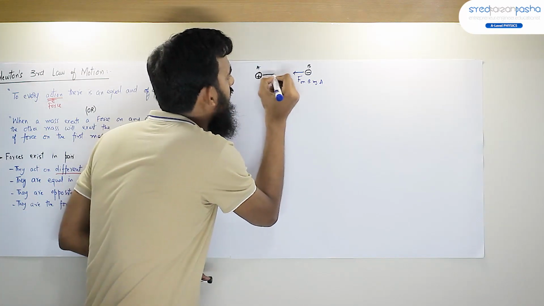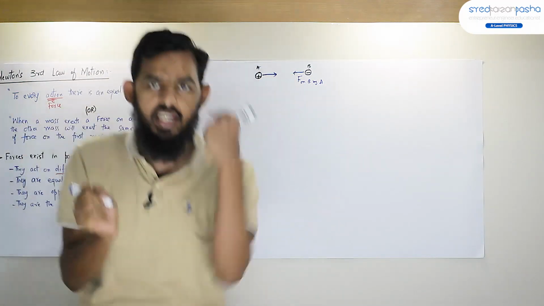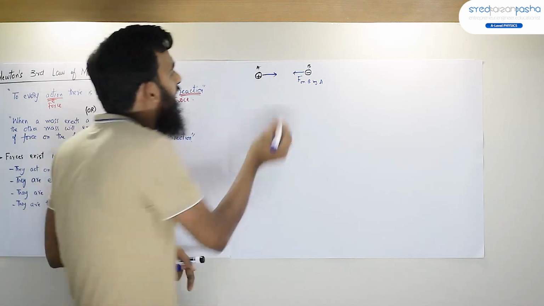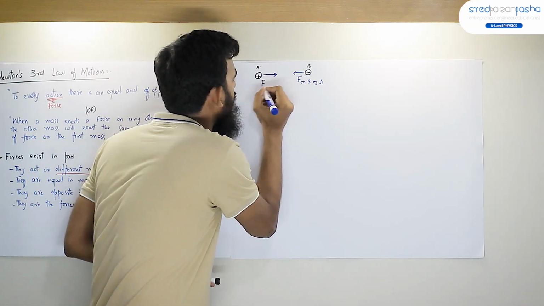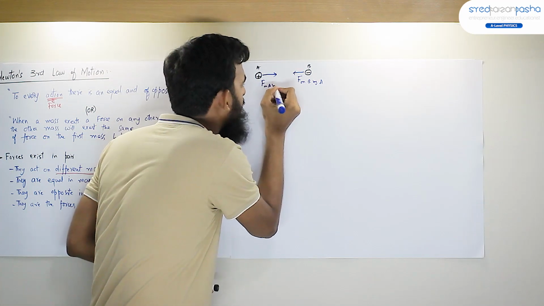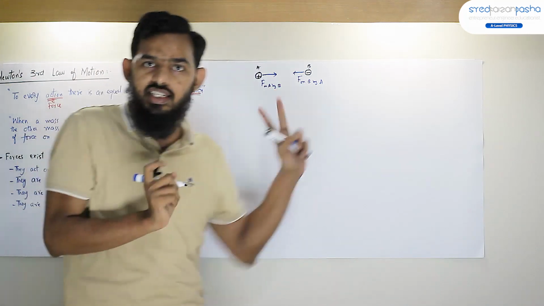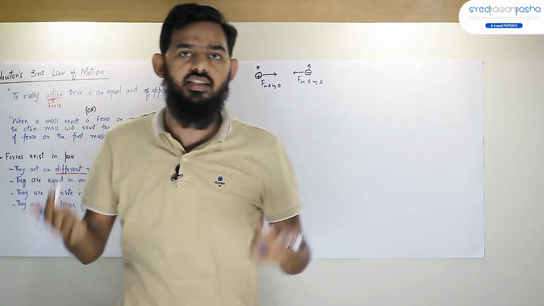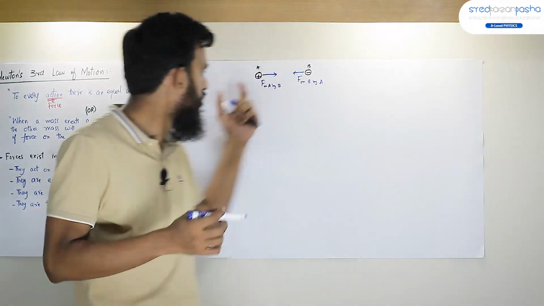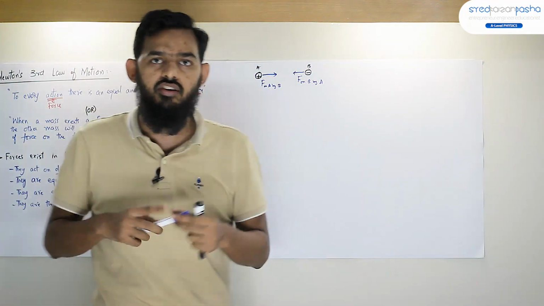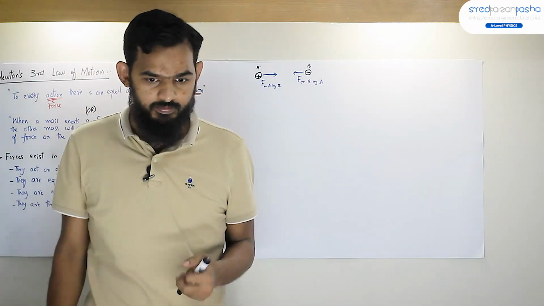Here again is a force of equal magnitude but in opposite direction. That will be the force on A by B. So you see, these are the electrostatic forces. That makes sense. That is electric force. And if you know Coulomb's law, you would better understand why two charges attract each other.